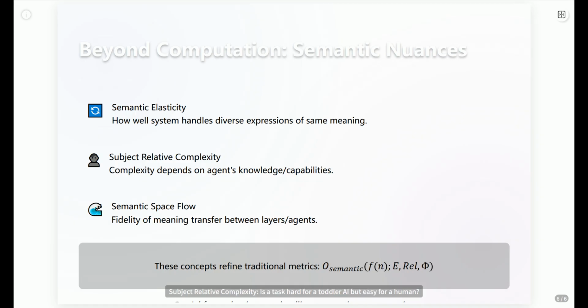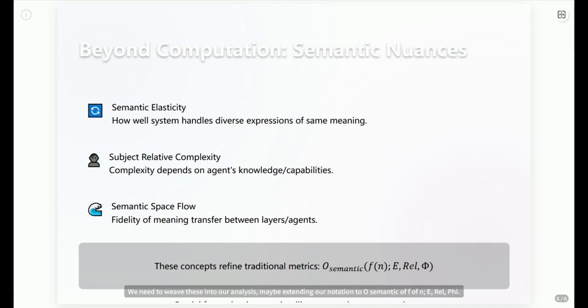Subject relative complexity: a task hard for a toddler AI, but easy for a human. Complexity is relative to the agent's capabilities. Semantic space flow: when information moves between layers or agents, how much meaning gets lost in translation? Poor flow means wasted effort and increased complexity.